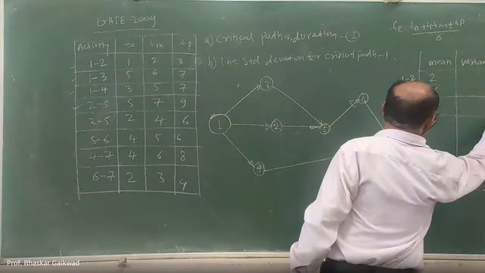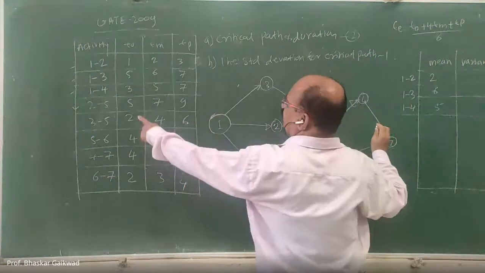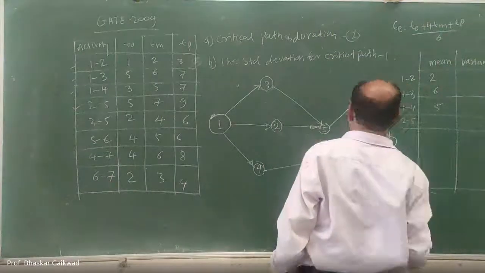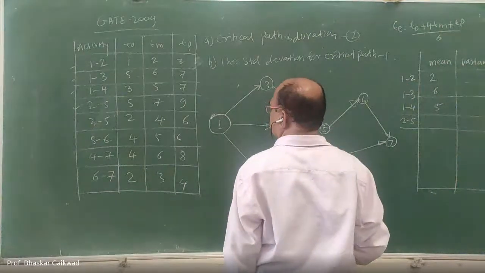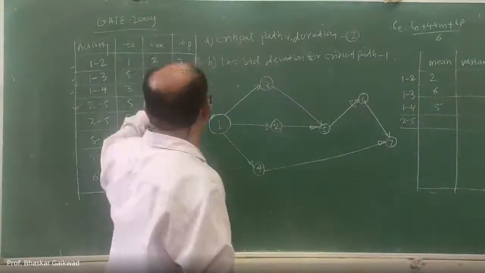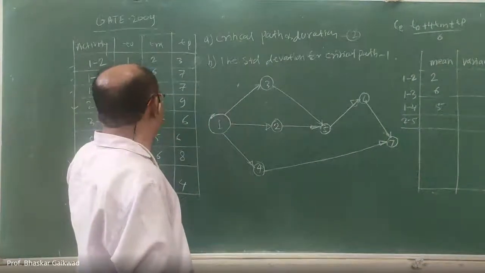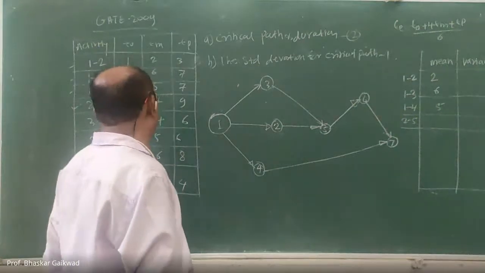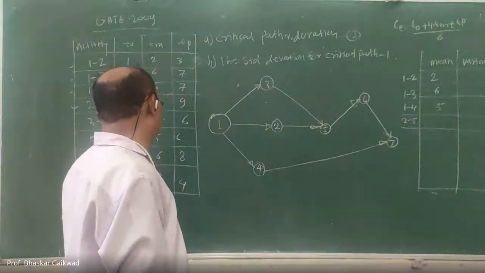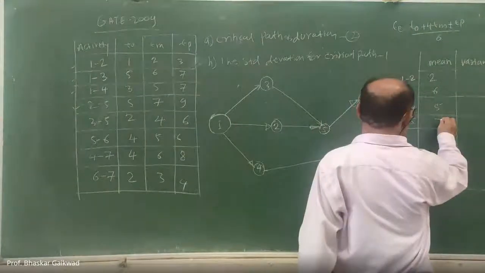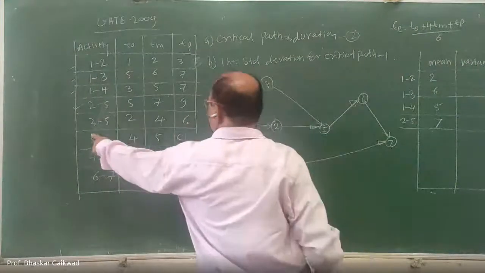1 to 4, 5. Then next 2 to 5, how much? 7 into 4 is 28, plus 7. 2 to 5, 7. After this, 3 to 5, 4.